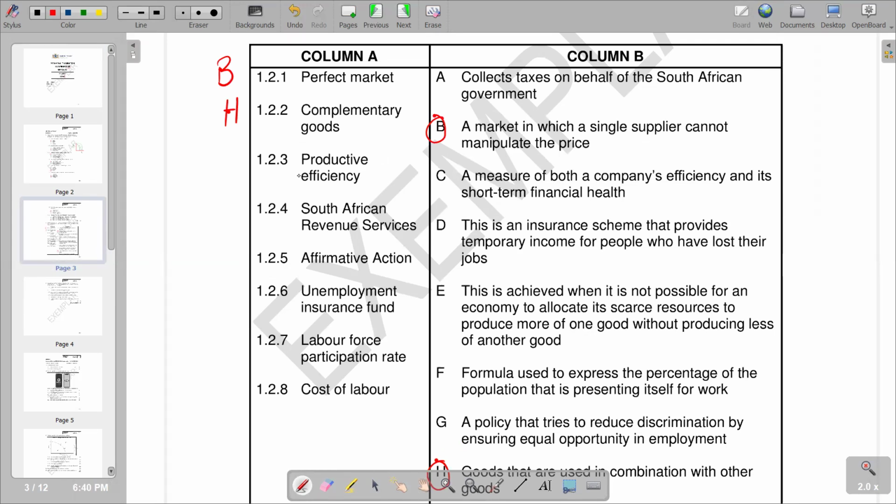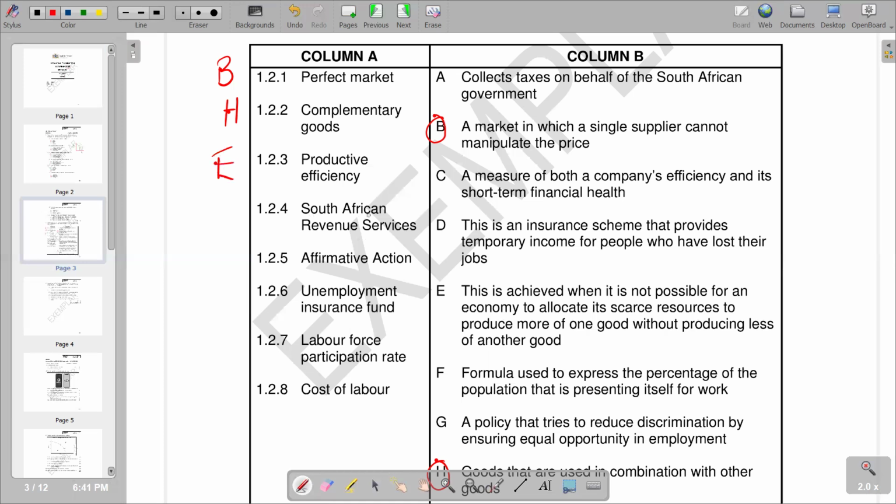This is usually depicted on the PPC, that we cannot increase the production of good A without a reduction of production of good B. So this is productive efficiency. According to the responses, let's go to E, which is saying this is achieved when it is not possible for an economy to allocate its scarce resources to produce more of one good without producing less of another. We put E as the appropriate response.